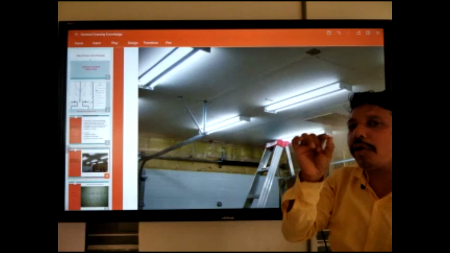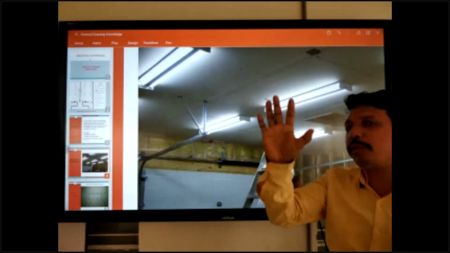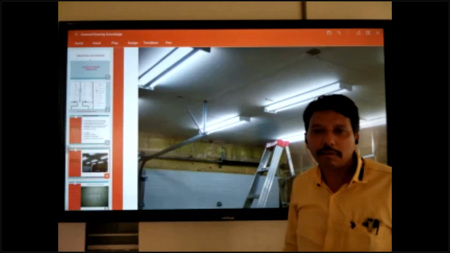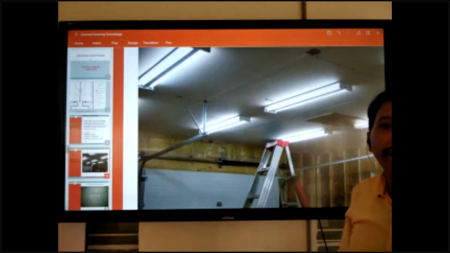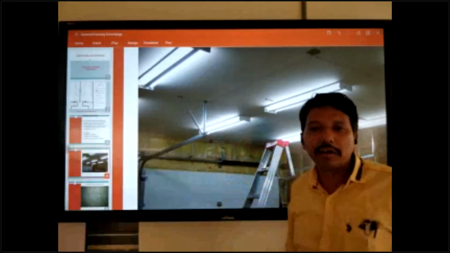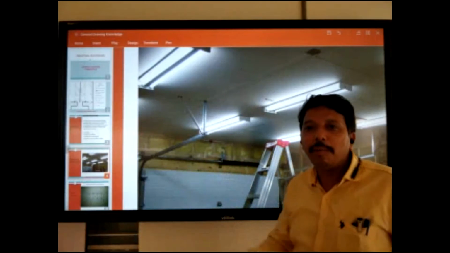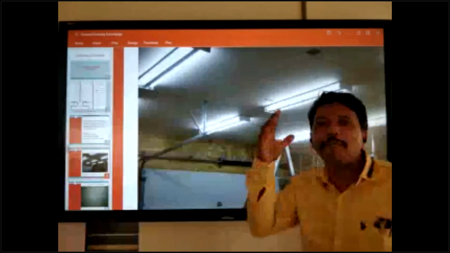And one thing, drawing always gives the measurement not in centimeter, not in meter. It always comes in millimeter. You can convert to centimeter or meter. 2 days before we took the class on measurement, that time I told you.